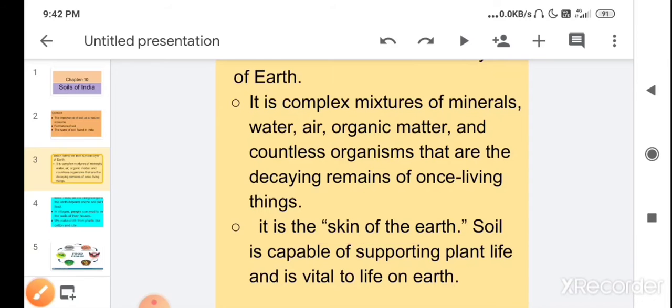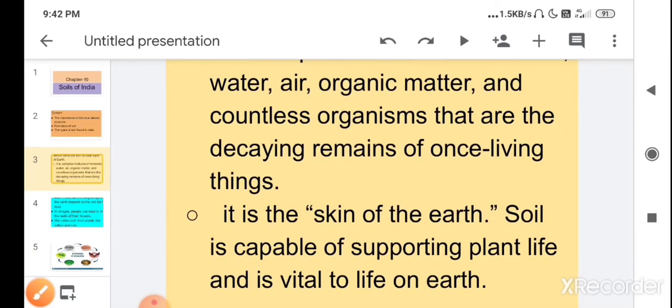Children, soil is capable of supporting plant life because plants get water and minerals from the soil.